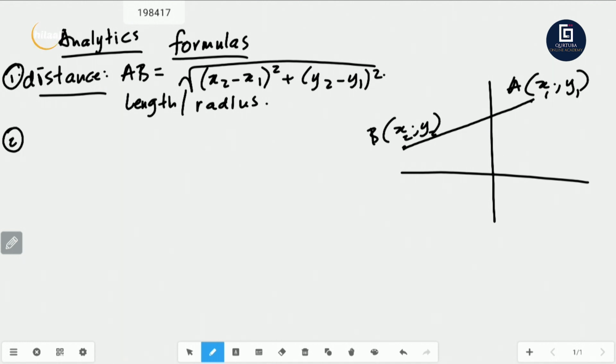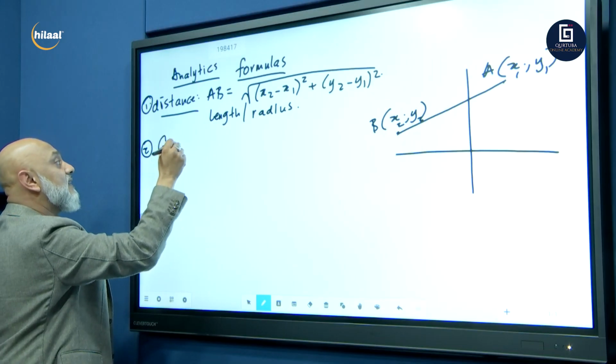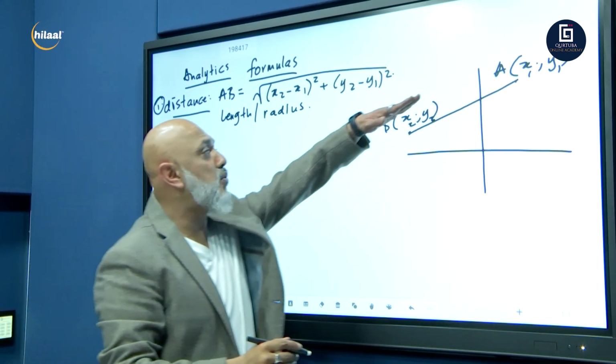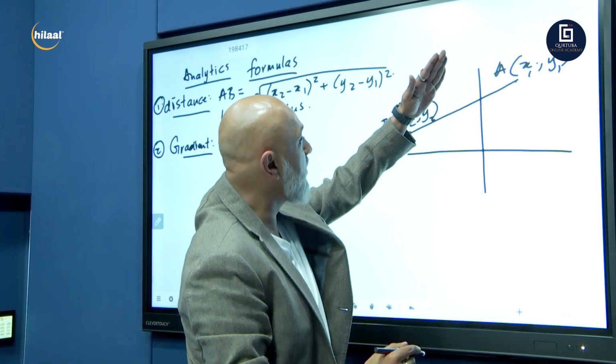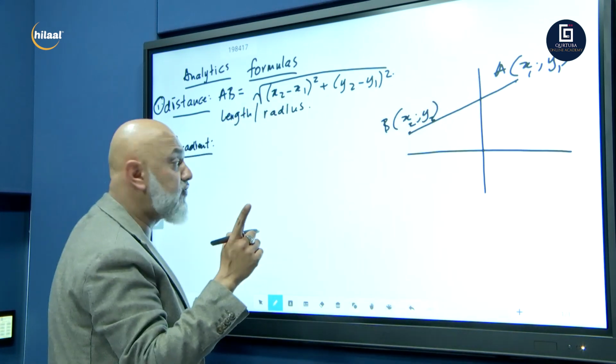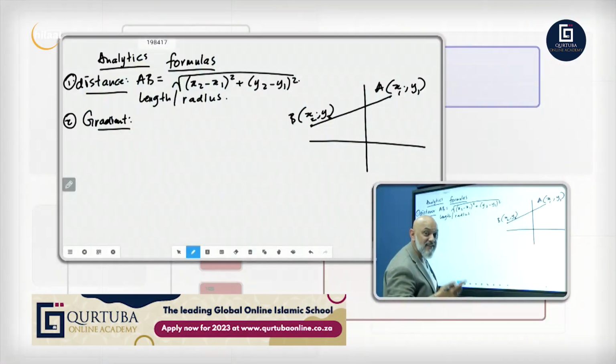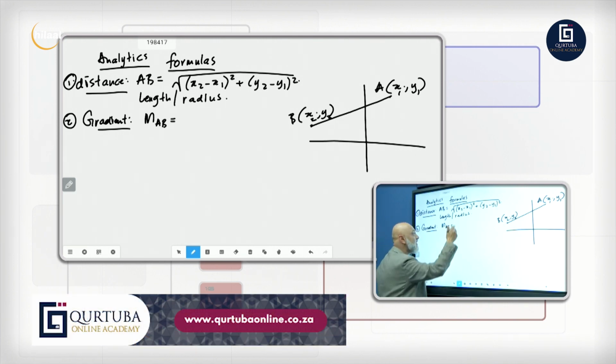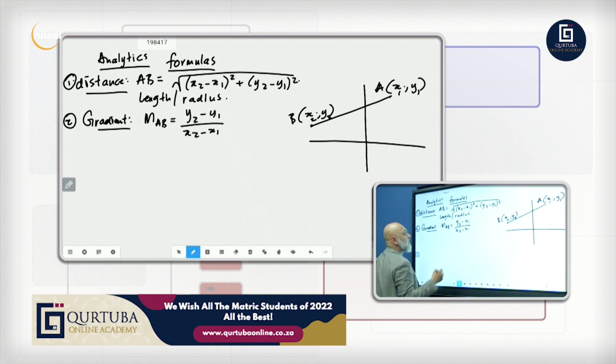The second formula that is very important that we need to know is, you all said it, the gradient formula. Now the gradient means the slope. At what fraction is the slope standing? Very important formula, and I'll show you where we're going to be utilizing it. We call it the M of the line, so the M of line AB. And we all know it by now. You've been taught this from grade 10: change in Y over change in X. So Y2 minus Y1 over X2 minus X1.